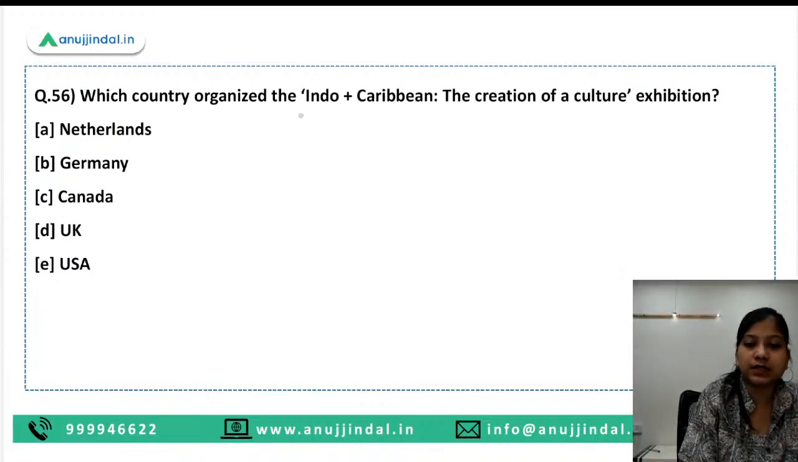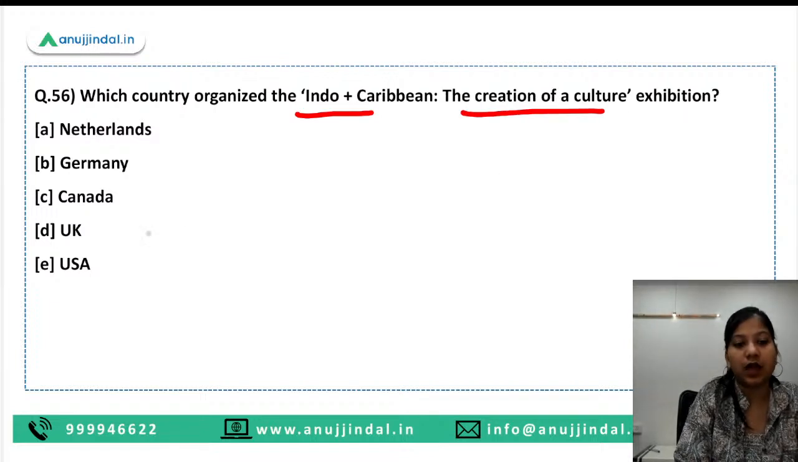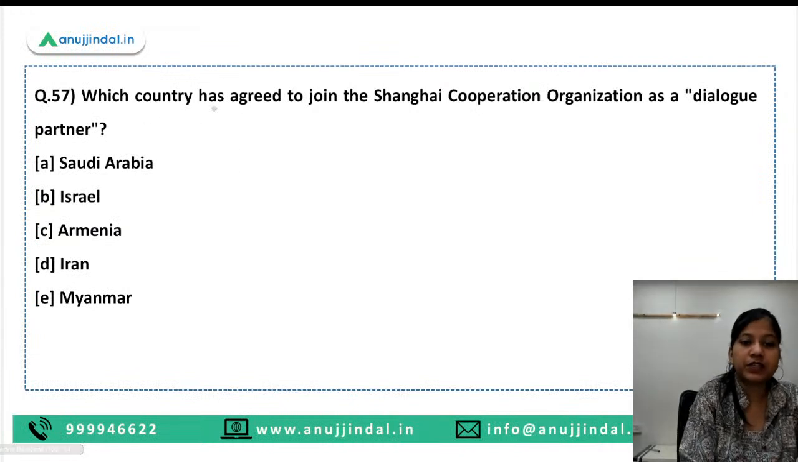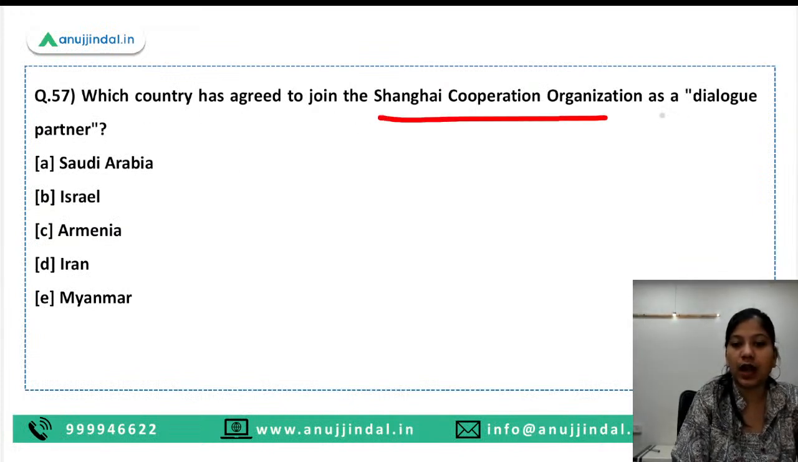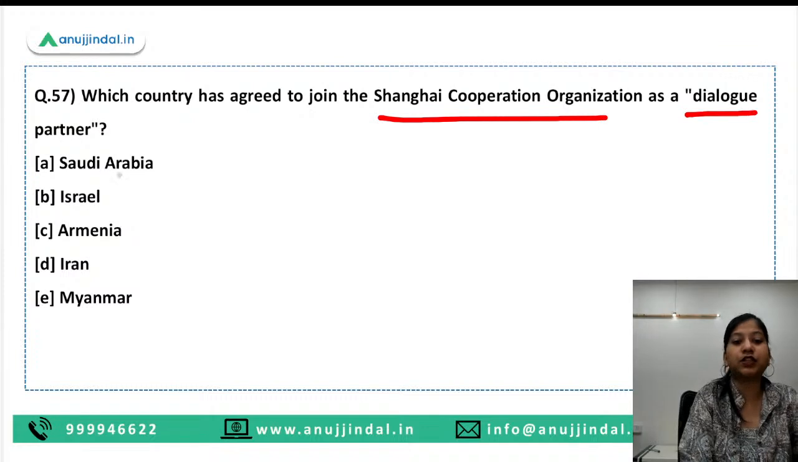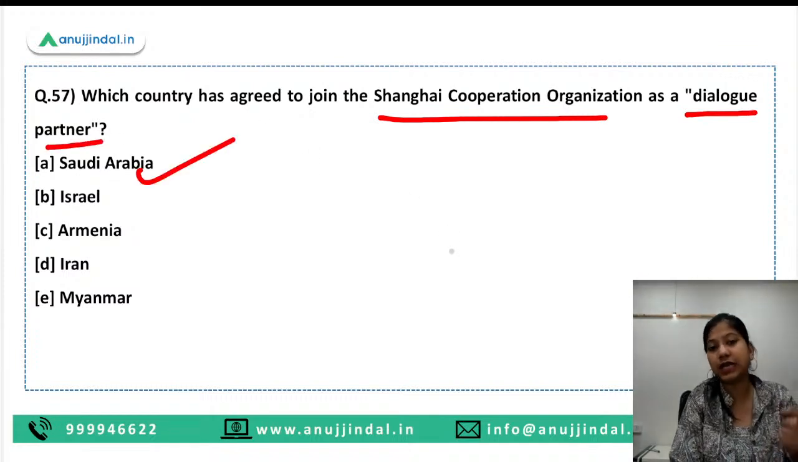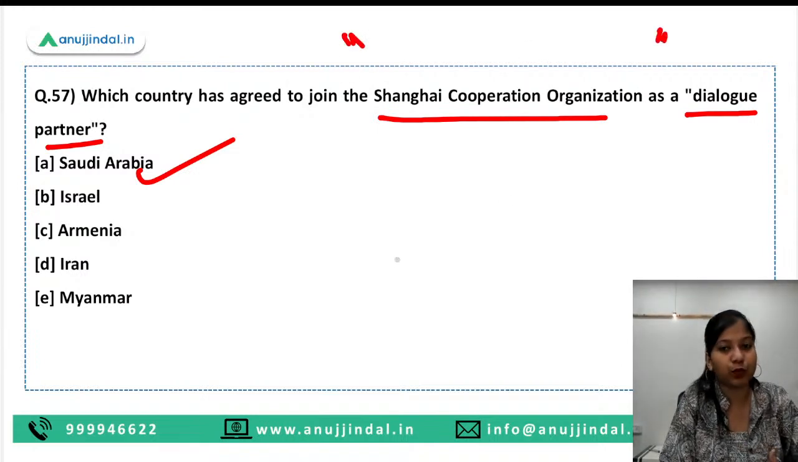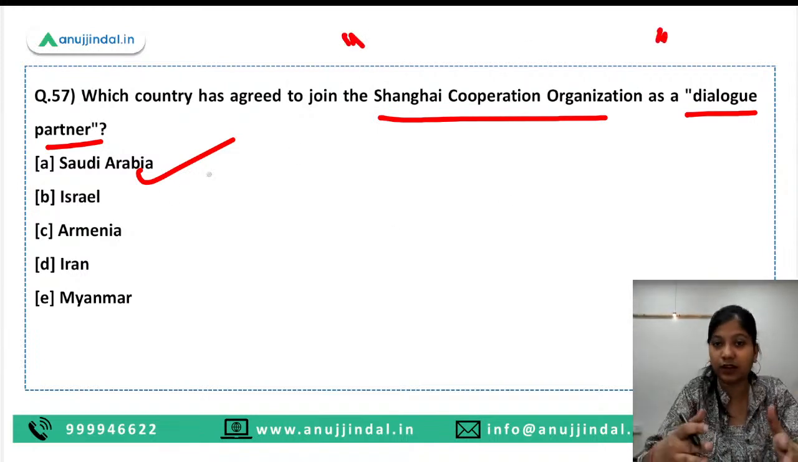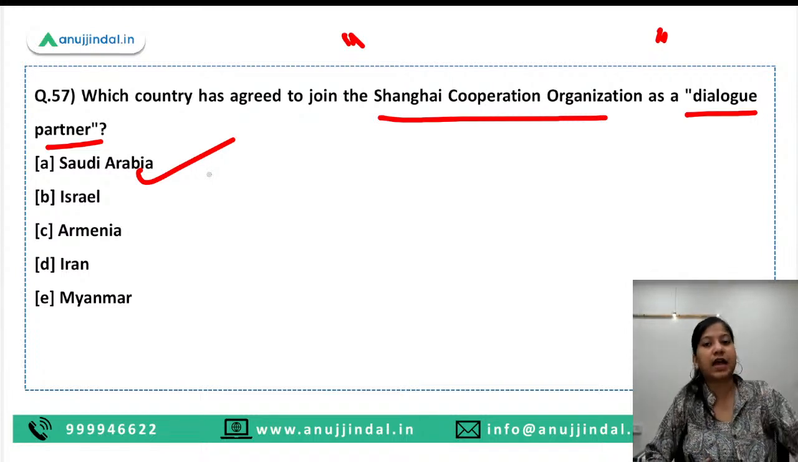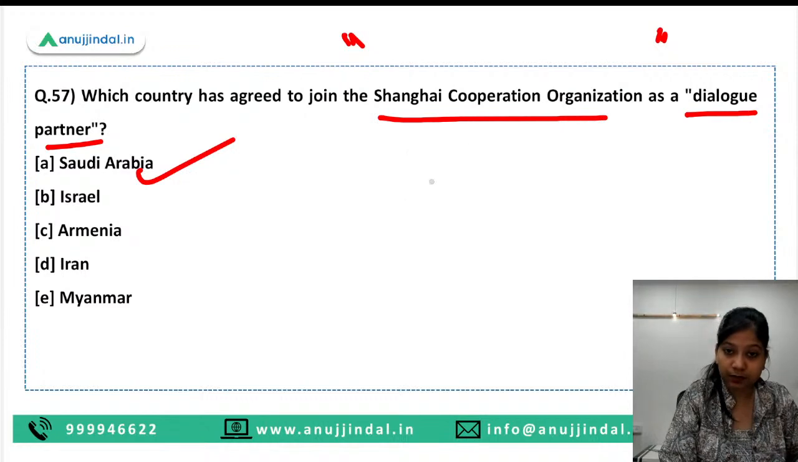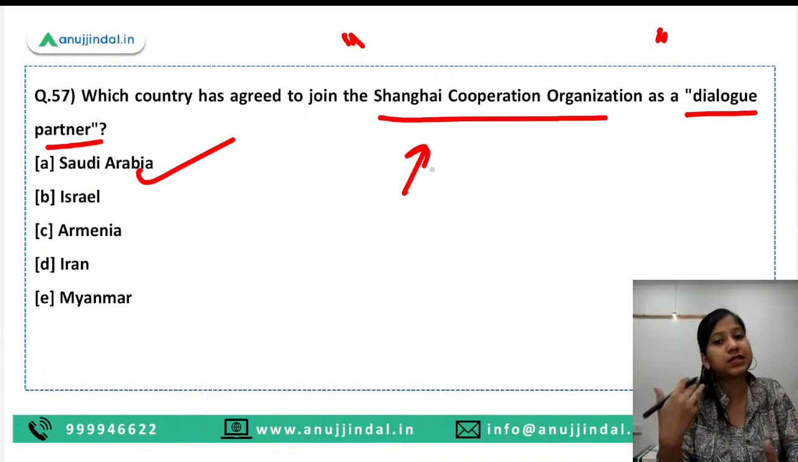Which country organized the Indo-Caribbean creation of culture exhibition? UK is the right answer. Which country has agreed to join the Shanghai Cooperation Organization as a dialogue partner? So Saudi Arabia has recently agreed to join it, but SCO has not given its approval. It is just within Saudi Arabia that they have decided that now we are agreeing to join the SCO, but the procedures are still pending.